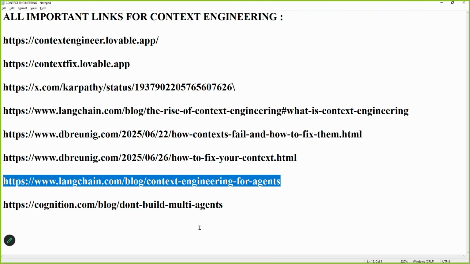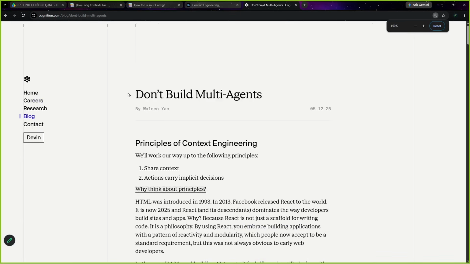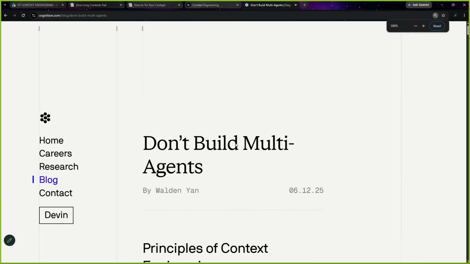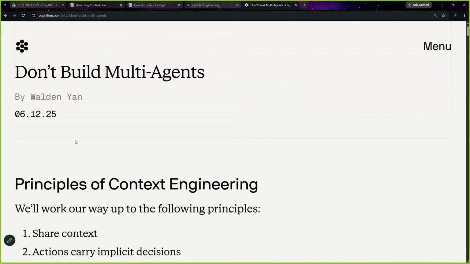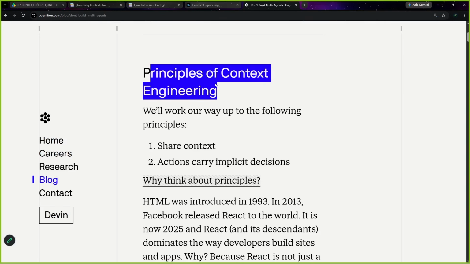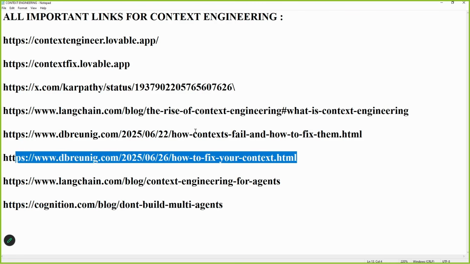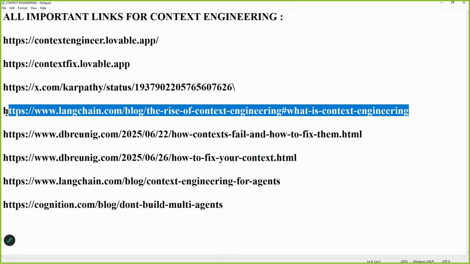I can show you this blog post. The title is Don't Build Multi Agents. This does not mean literally don't build multi agents. Don't build multi agents without properly managing your context. And see, they start with principles of context engineering, right? So yes, all these sources are provided to you. You can read these context engineering posts.